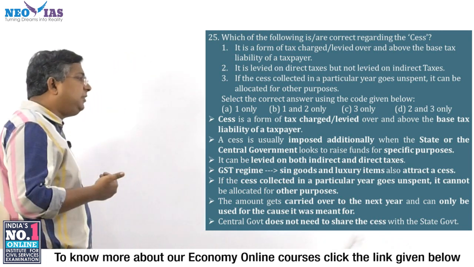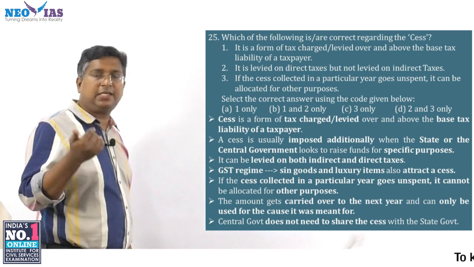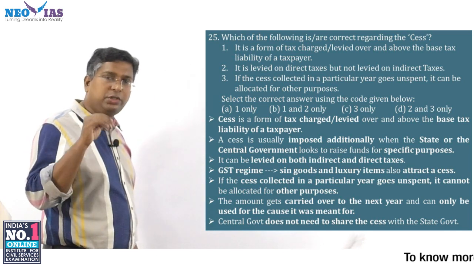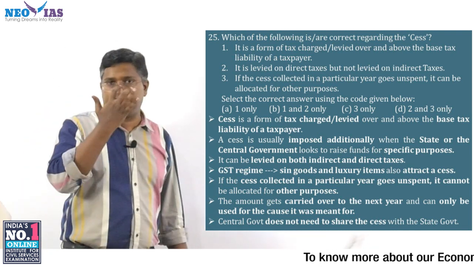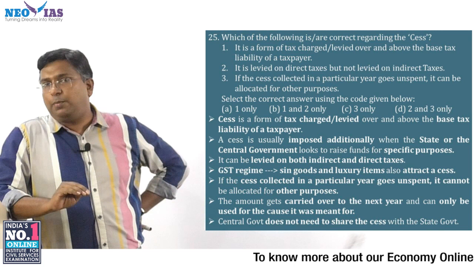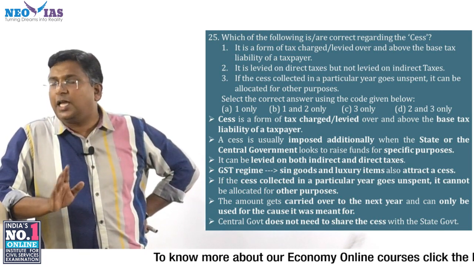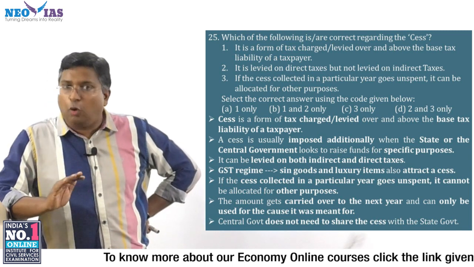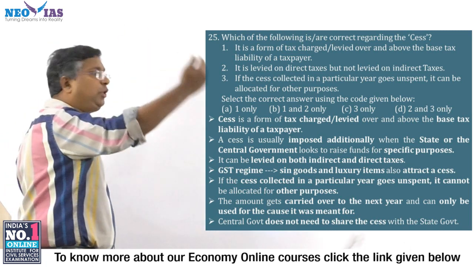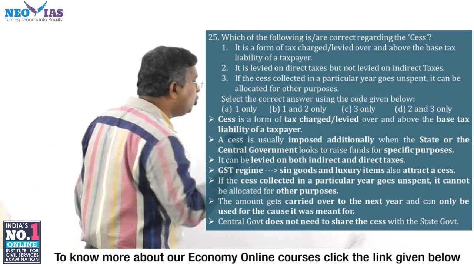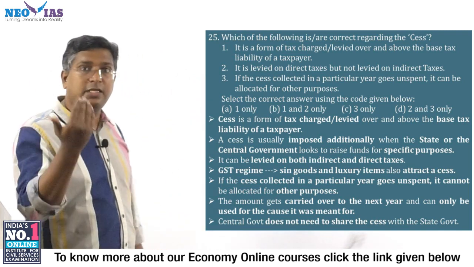If the cess collected in a particular year goes unspent, then it cannot be allocated for other purposes. In a particular year, if that money under cess is not used for that particular purpose and it is unspent, that money cannot be used for other purposes. The cess which has been unspent should be carried over to the next year and can only be used for the cause it was meant for, that special purpose. Okay, that is very, very important.